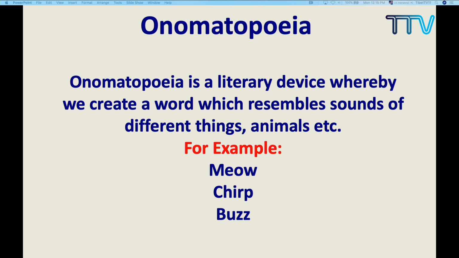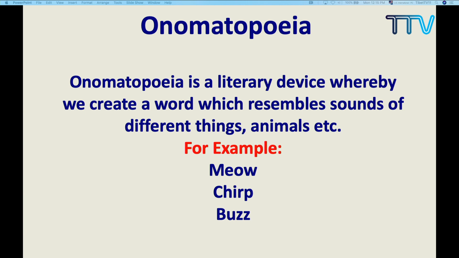Onomatopoeia is a literary device whereby we create a word which resembles the sounds of different animals or things or so many things. Example: meow, meow, chirp, buzz. Now these are the sounds produced by the animals.